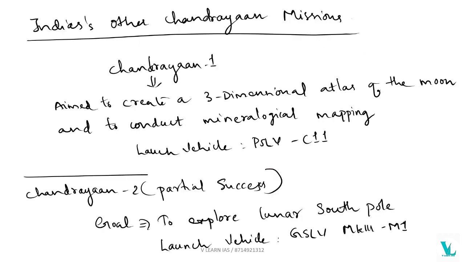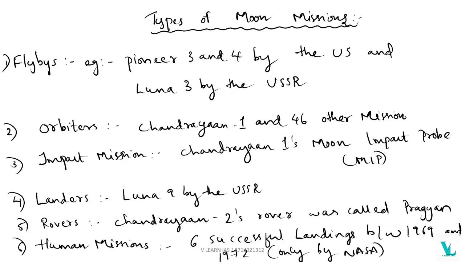And we have other Chandrayaan missions of India too. The first one is Chandrayaan 1 and the second one is Chandrayaan 2. Chandrayaan 2 was a partial success, and its goal was to explore the lunar south pole. Okay, and Chandrayaan 1 aimed to create a three-dimensional atlas of the moon and to conduct mineralogical mapping. So these are the two launch vehicles for Chandrayaan 1 and 2. And the third one, we know, is Chandrayaan 3, which is now our mission.